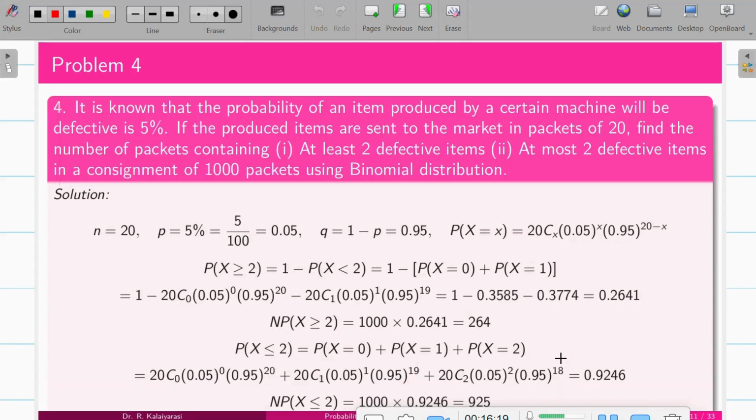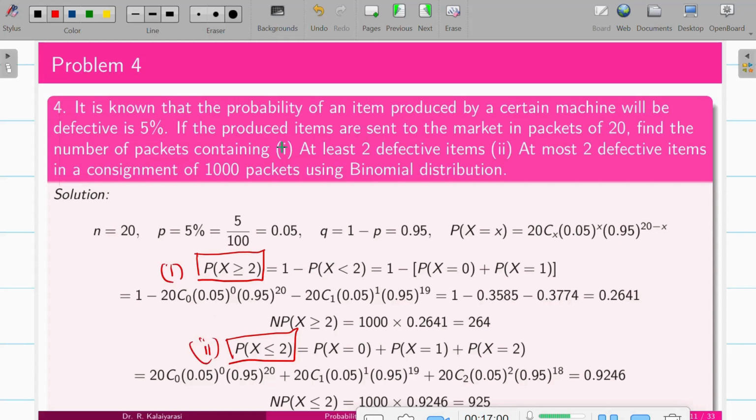So coming to the next problem, again it is known that the probability of an item produced by a certain machine will be defective is 5%. Again my success here is defective percentage 5, so Q will be 0.95. If the produced items are sent to the market in a packet of 20, so N is 20, find the number of packets containing at least two defectives, that is probability of X greater than or equal to 2, and at most two defective, that is X less than or equal to 2. This is your first one, and this is your second one.